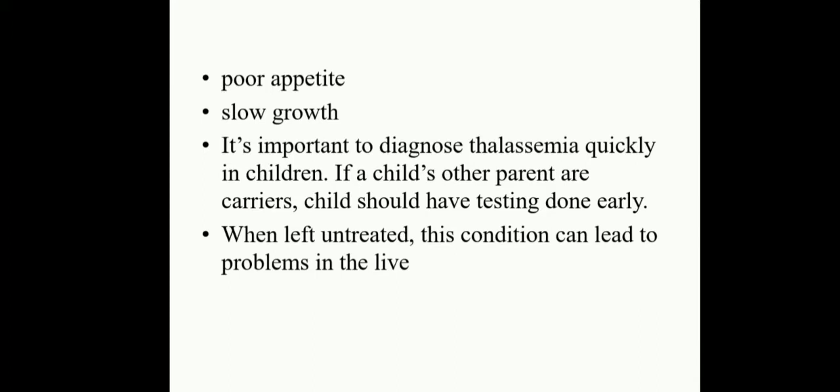It is important to diagnose thalassemia quickly in children. If the parents are carriers, the child should have a test done early. When left untreated, this condition can lead to problems in their lives. This is about thalassemia in children.